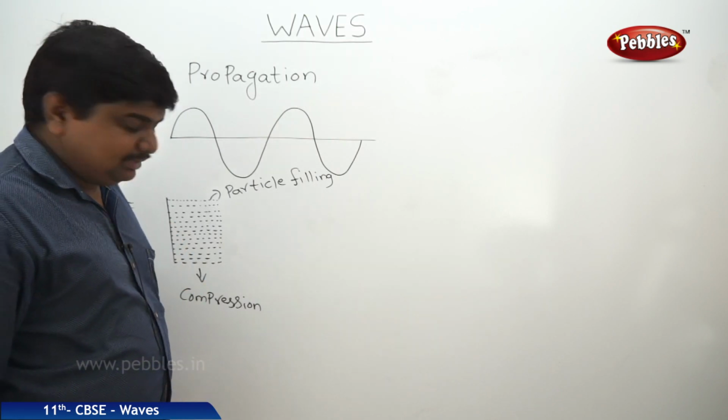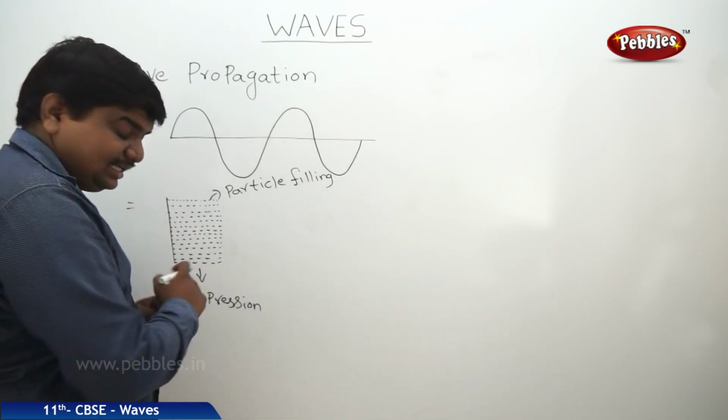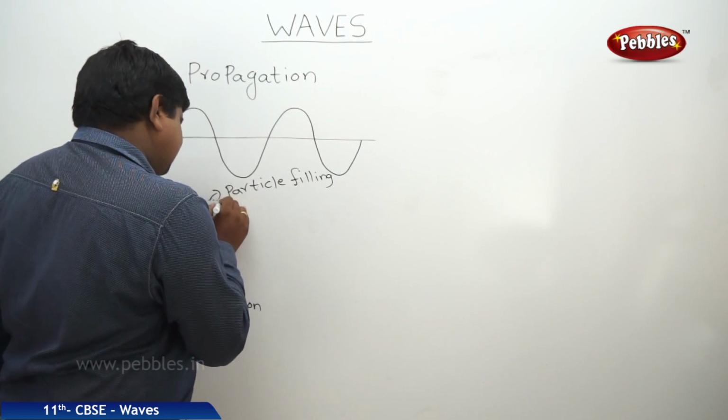Then what about the rarefaction? All the particles are coming towards the mean position in case of compression. In rarefaction, we can see like this.